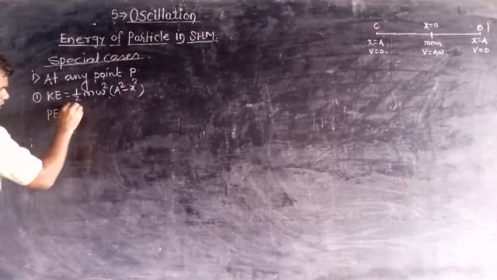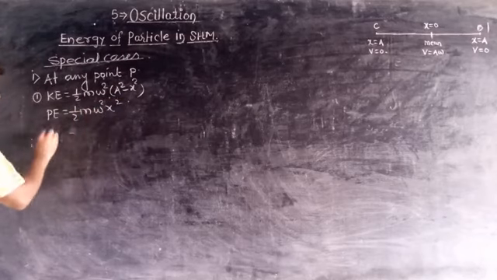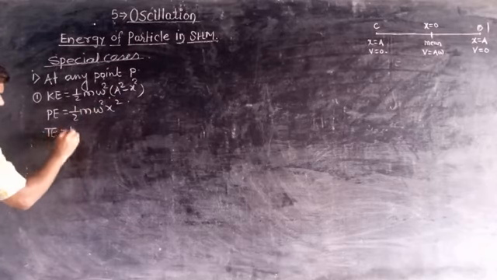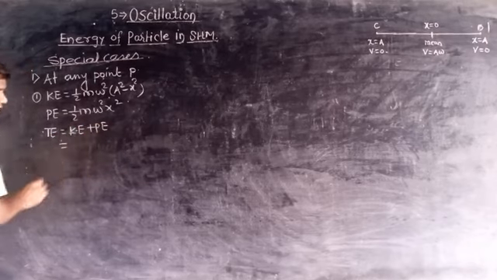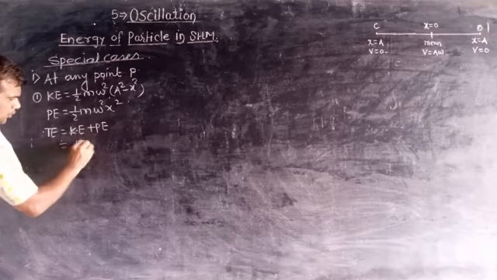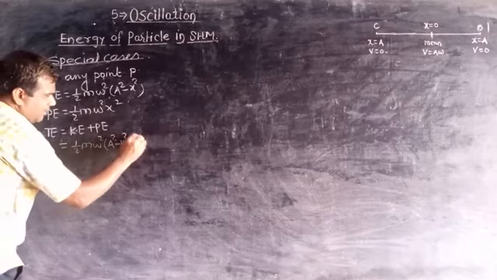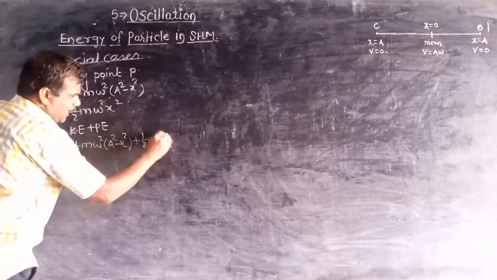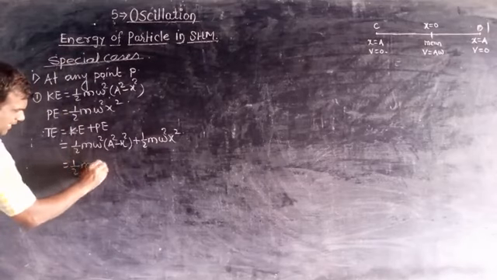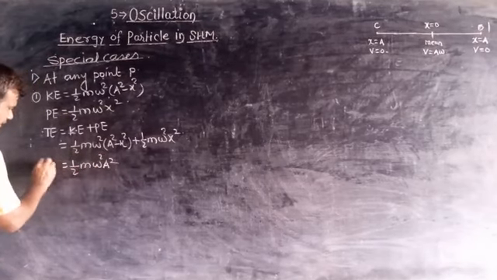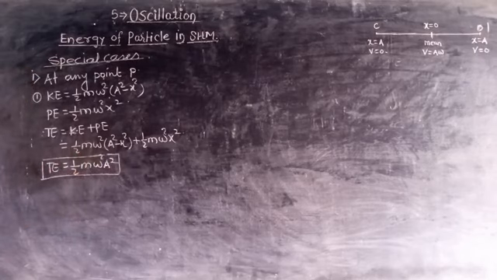Potential energy is equal to half m omega square x square. Therefore, total energy is equal to kinetic energy plus potential energy, adding these two: half m omega square in bracket A square minus x square plus half m omega square x square, and we get half m omega square A square. This is the total energy at any point or any position.